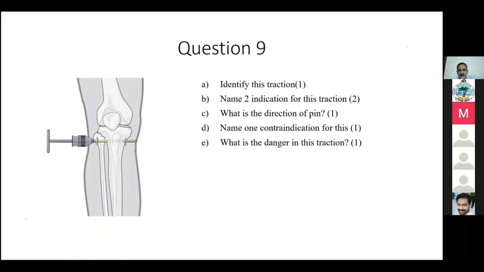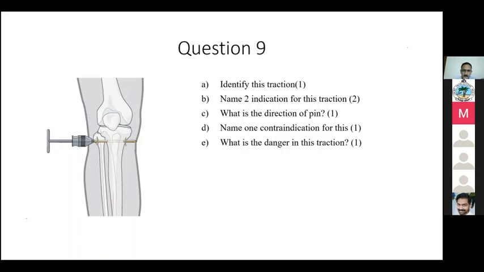If you want the knee to be at 90 degrees, make sure that your pin insertion is at what degree? 90 degrees exactly. But if you keep it in extension and you pass the pin in, and if you try to flex, you will not be able to flex it. Okay? Is it clear? Okay.